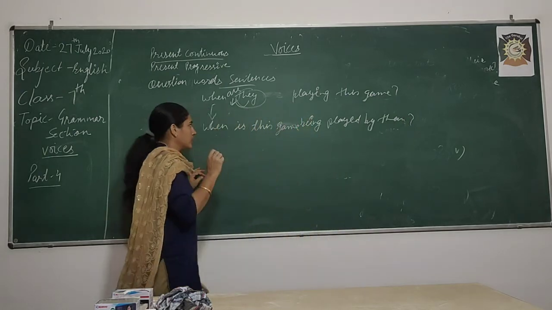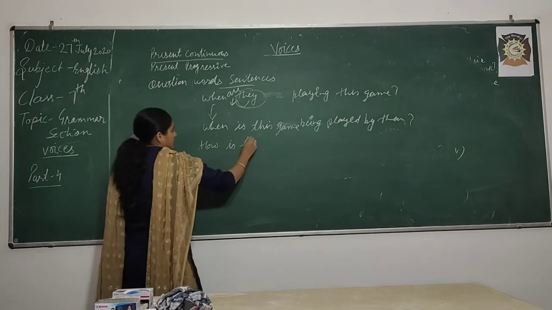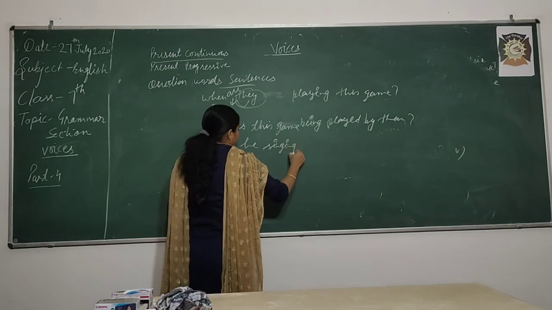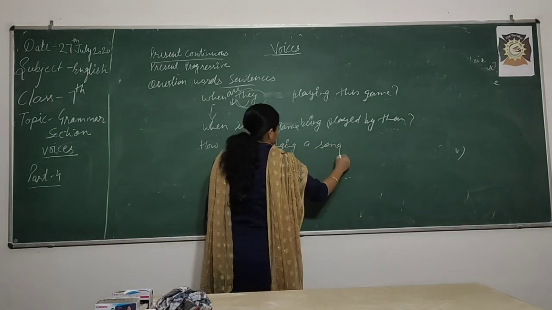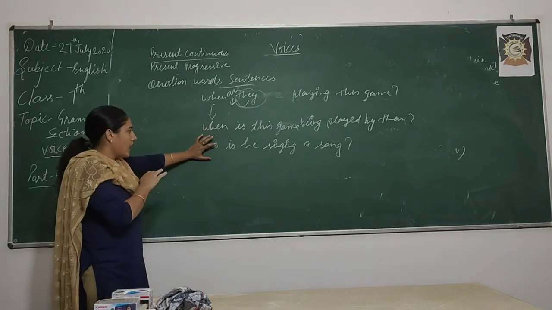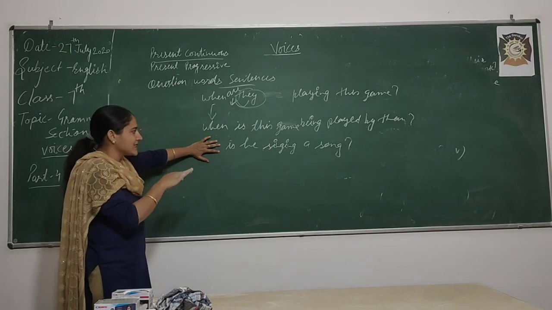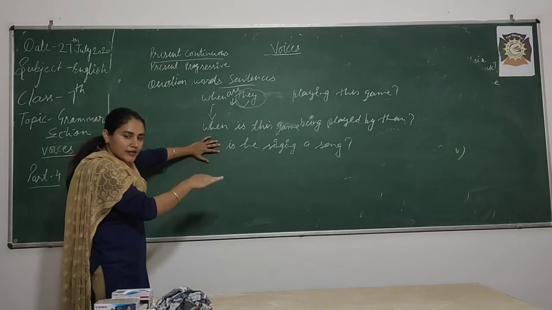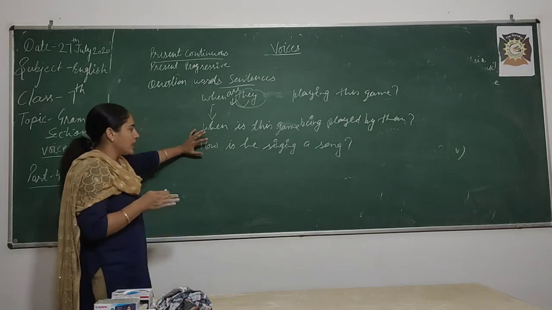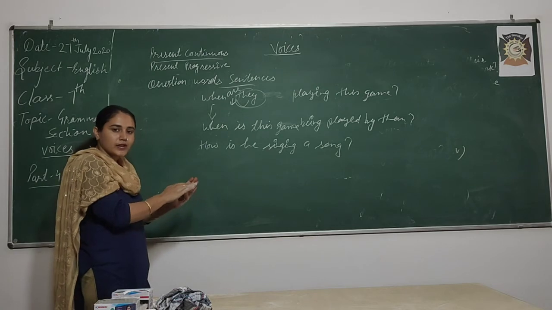Okay, we will take one more example. How is he singing a song? Same thing we will do for this sentence. Suppose we remove how. Then read this sentence: is he singing a song? Then it will become your interrogative sentence. And when we use how before it, it also remains interrogative. So, do not get confused.